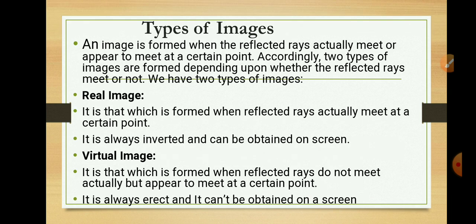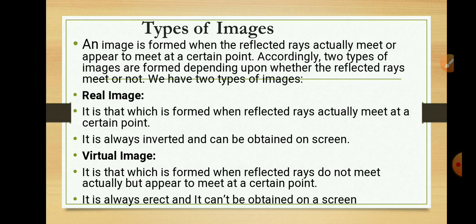Next is types of images. An image is formed when the reflected rays actually meet or appear to meet at a certain point. Whenever an image is formed, the light rays fall on the object and get reflected from it, and those reflected rays meet at a certain point or appear to meet at a certain point, and that point is the image of that particular object.